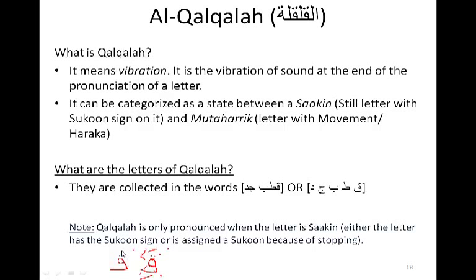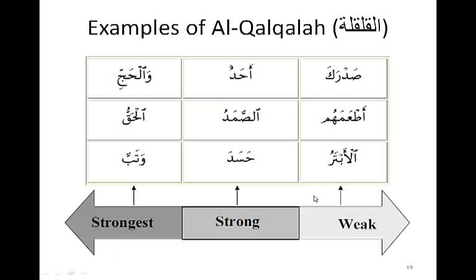So that is symbolized in the Mus'haf or in the Quran with that symbol, which is like a hat. In other books other than the Quran, it can also be symbolized with just a circle. Okay, so let's go into some examples of qalqalah. Here we have 3 different small categories of qalqalah, and the difference between them is only in how you actually do it or how you pronounce the qalqalah.